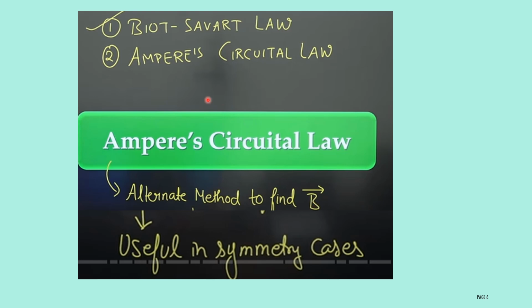Here you already learned the Biot-Savart law. This also is used to find out the magnetic field. Another alternative method is Ampere's circuit law. This law is useful in symmetrical cases. It is applicable only for symmetrical cases. Ampere's circuit law.